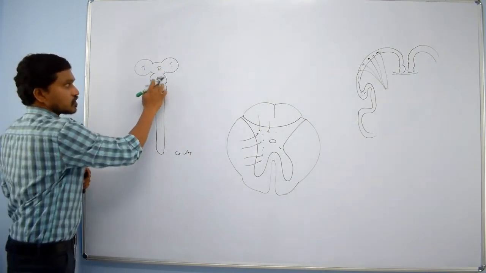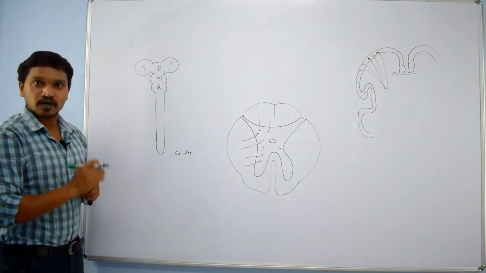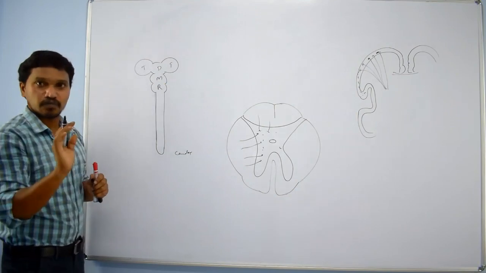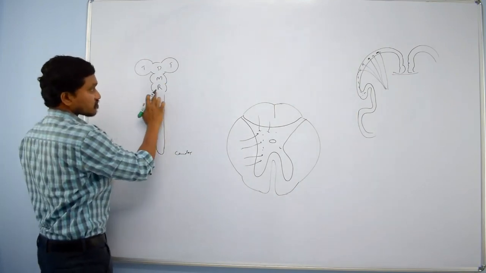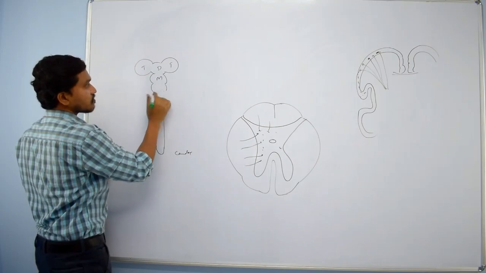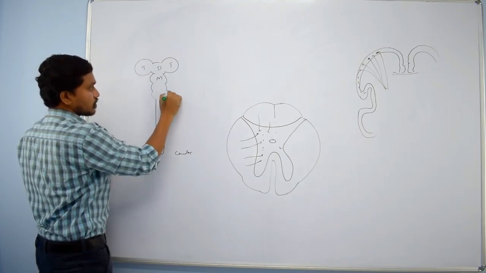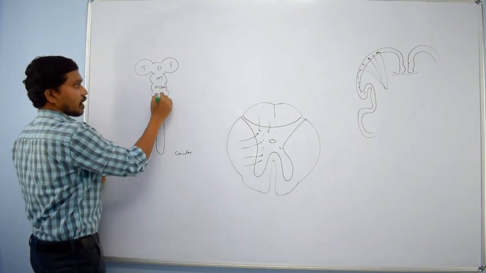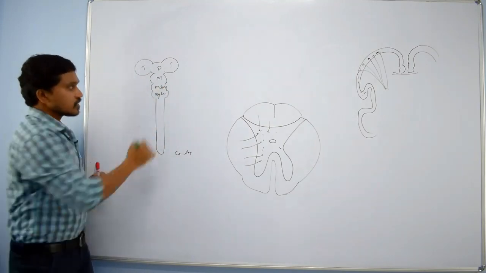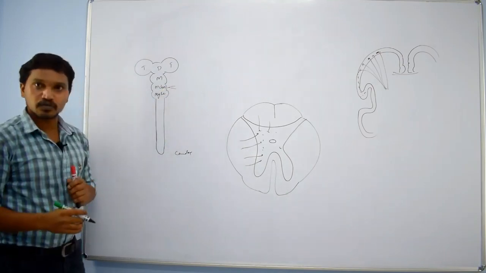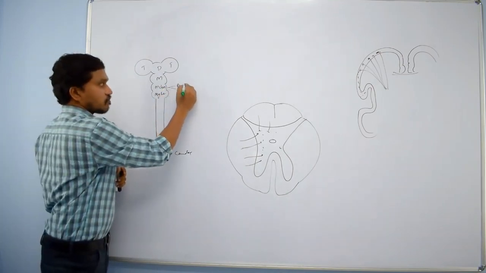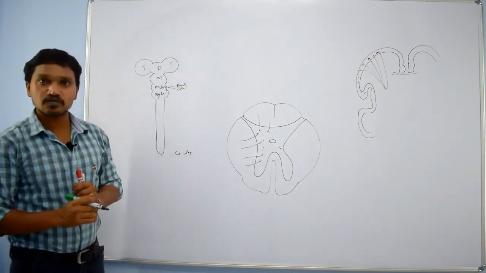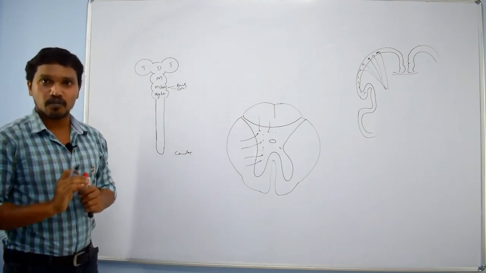Of course, this mesencephalon develops as the midbrain and it will not divide. This lower part further divides into metencephalon and myelencephalon. This metencephalon gives rise to pons and cerebellum, and this myelencephalon gives rise to medulla oblongata.